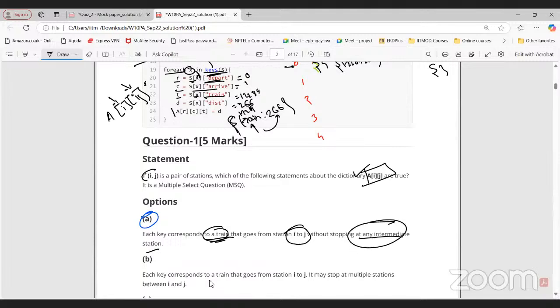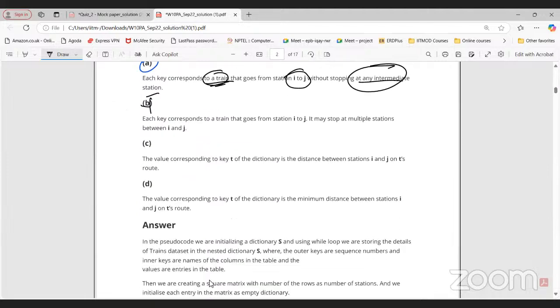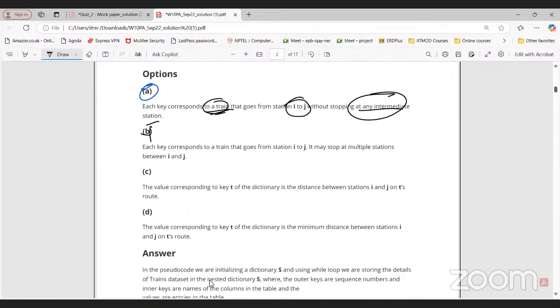And here, a train that goes from I to J but stops multiple times. Now, option C is what? The value corresponding to key T of the dictionary is the distance between station I and J on T's route. Is this correct? Or read option D: the value corresponding to T is the minimum distance between station I and J on T's route.